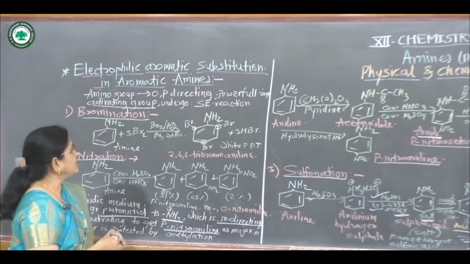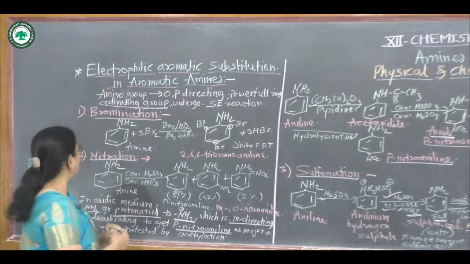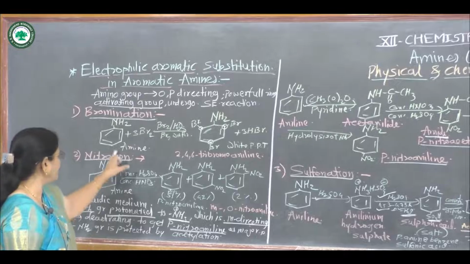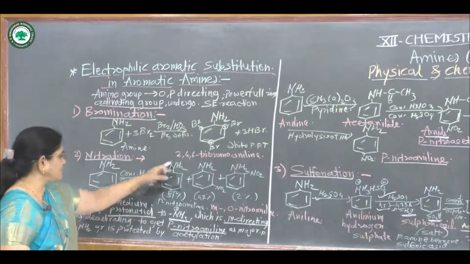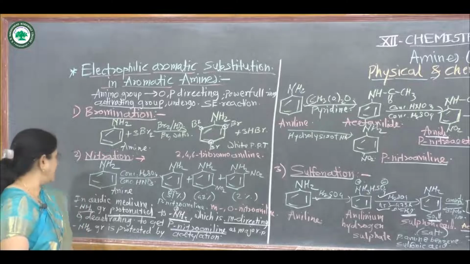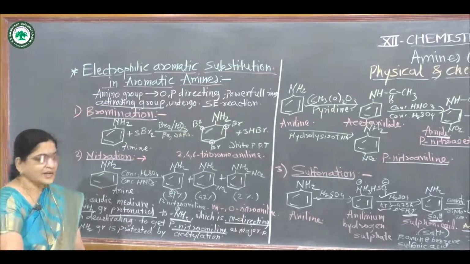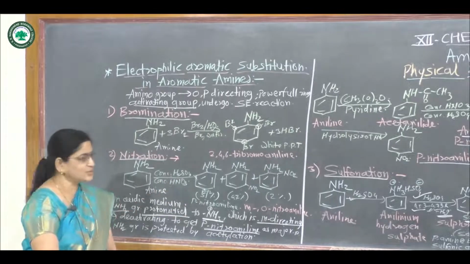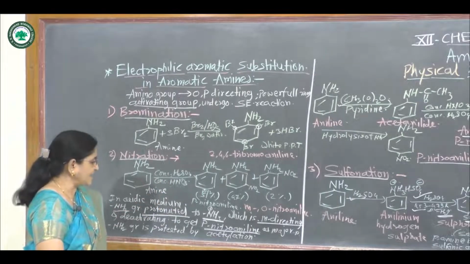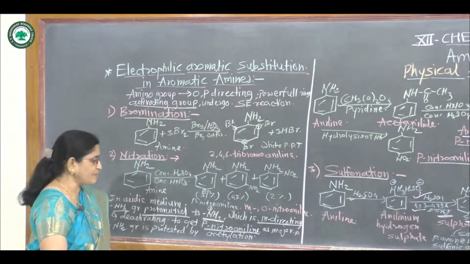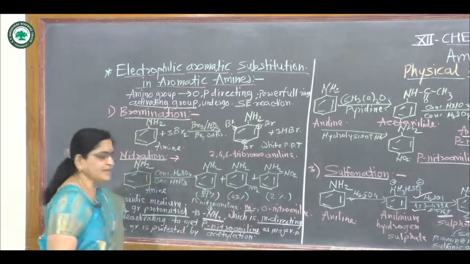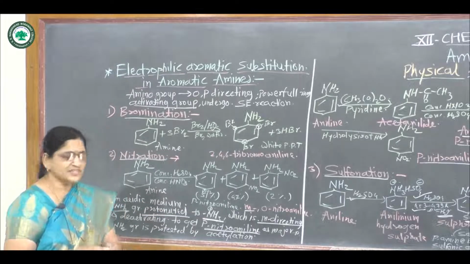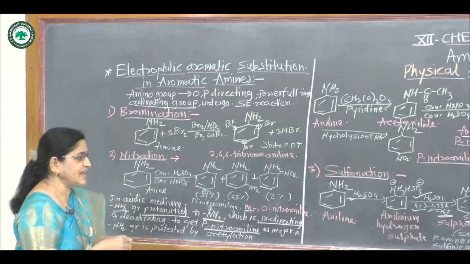First of all, that is electrophilic aromatic substitution reaction. In this we see bromination. Bromination by bromine water gives 2,4,6-tribromoaniline. Second, nitration, which is carried out with nitrating mixture, that means concentrated H2SO4 and concentrated nitric acid. In this it also forms meta-nitroaniline, because it gets protonated to NH3+, which is a meta-directing and deactivating group.